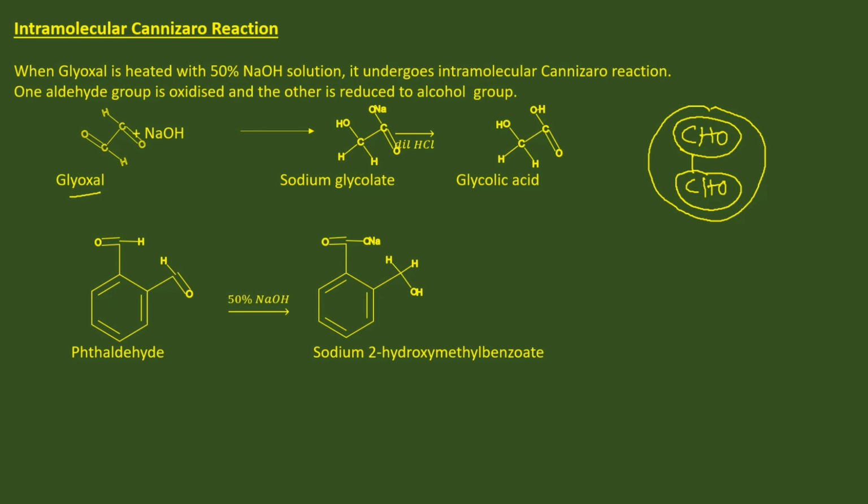Here the reaction is, this is glyoxal molecule in presence of caustic soda solution. In the first step, it forms sodium glycolate. This carbonyl group is oxidized and this carbonyl group is reduced. When this compound is treated with dilute acid, then glycolic acid will be obtained.